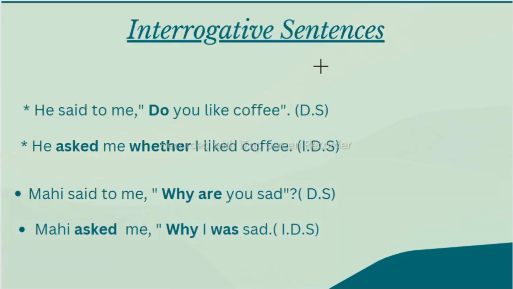In an interrogative sentence, "he said to me." Now you can see the object after "said to me." "Do you like coffee?" Now after the inverted commas, our reported speech is starting with a verb. So "said" will change to "asked." He asked me whether I like coffee. We were writing "that" here to replace the inverted commas, but because our sentence is starting with a verb, that's why we are not writing "that," but we are writing "whether." In place of "whether" we can write "if" also. If I like coffee, or whether I like coffee.